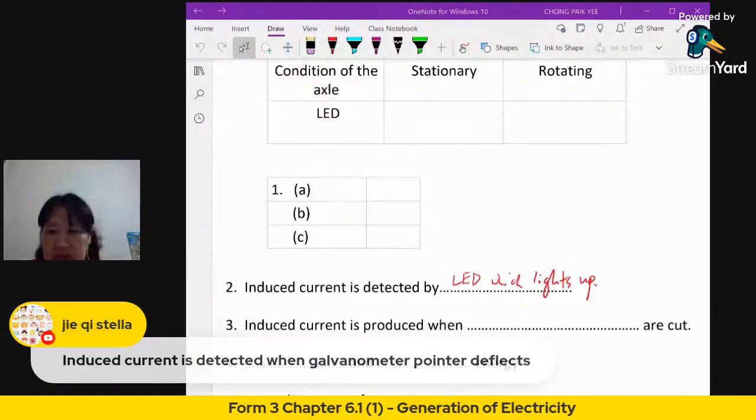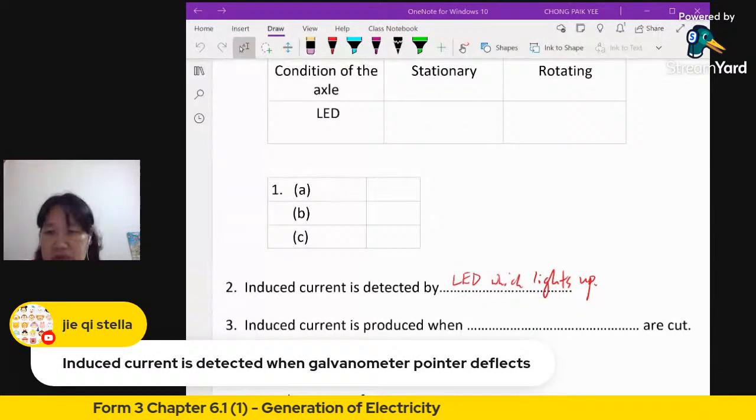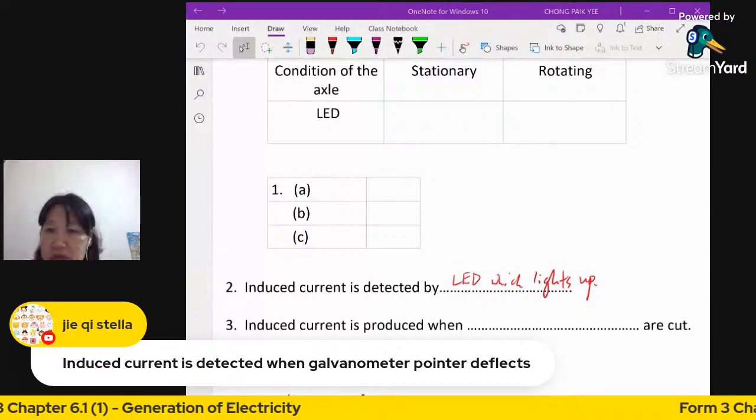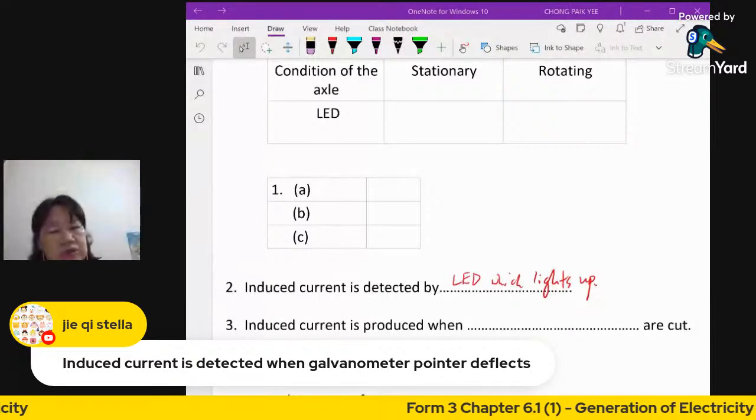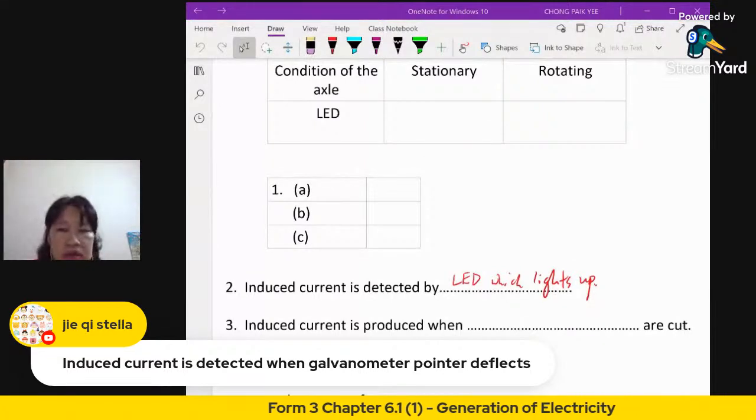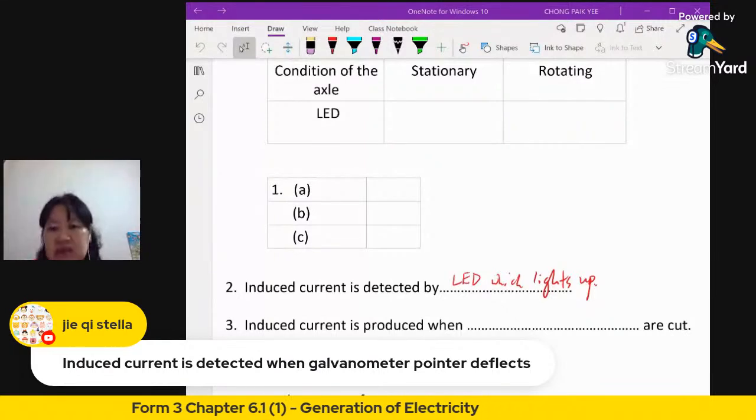But for this one, it is not wrong actually, right? But because it is an experiment, some people will argue, no galvanometer, how do you put a galvanometer there? It's not so correct, right? But if there's a galvanometer, this can definitely be used. Okay, what about the next question?